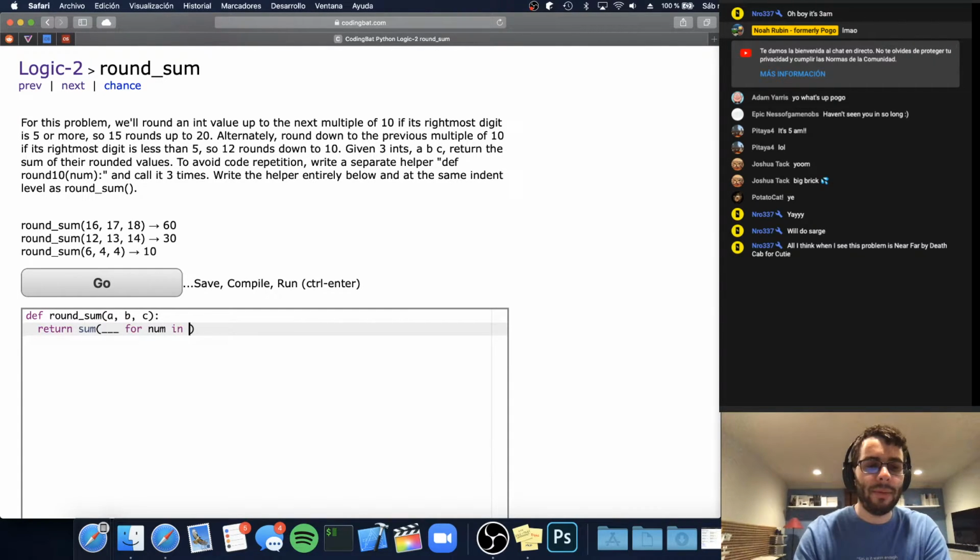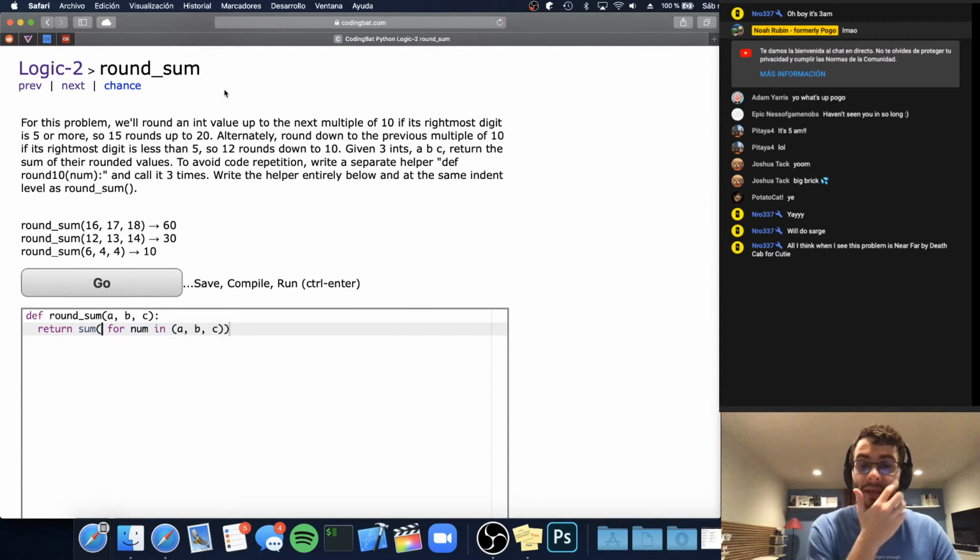So A, B, C, right? For each number that we have as our input, we want to convert that number into its rounded value according to these rounding rules, and then we just sum them up. So it's pretty straightforward. Now, as far as the rounding goes, what we want to do, which is pretty simple, is